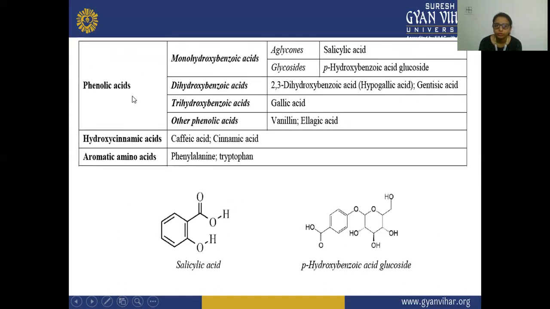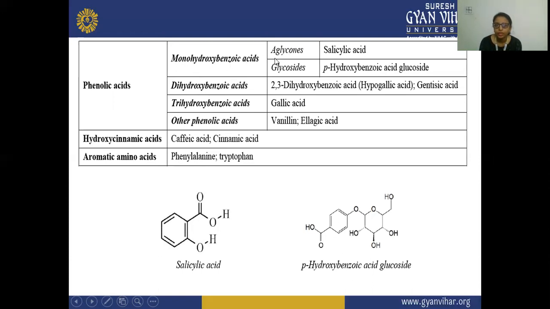Next, phenolic acid. Here the phenolic acid example is monohydroxybenzoic acid, means only one hydroxy group is present on this benzoic acid, which contains the COOH functional group. So that is why it is known as benzoic acid.